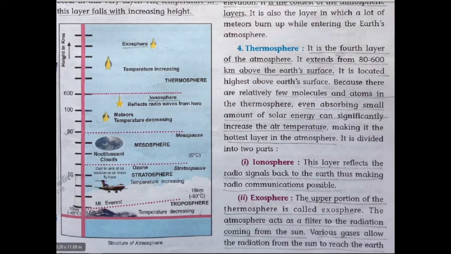Now here you can see the first layer, that's the troposphere. This troposphere extends up to 18 kilometers. Next layer is the stratosphere. Third layer is the mesosphere. Next layer is known as the thermosphere. This thermosphere is divided into two: one the ionosphere and another the exosphere. These are the layer structure of the atmosphere.